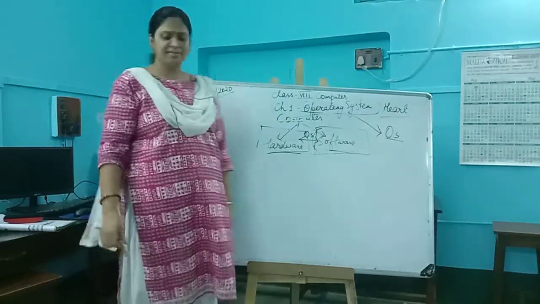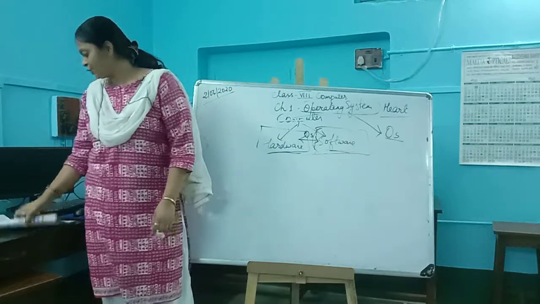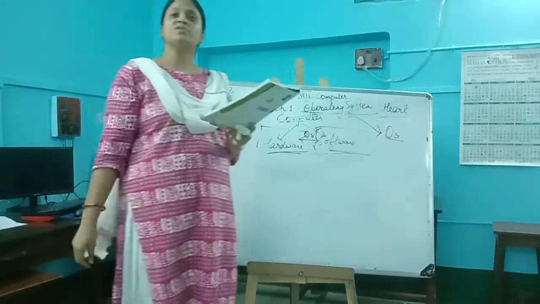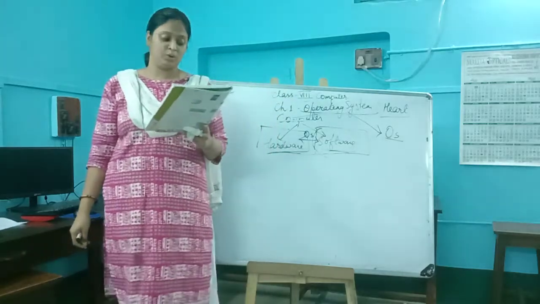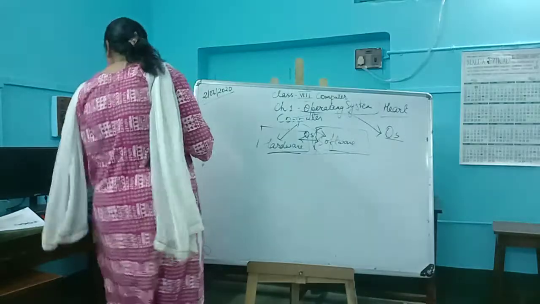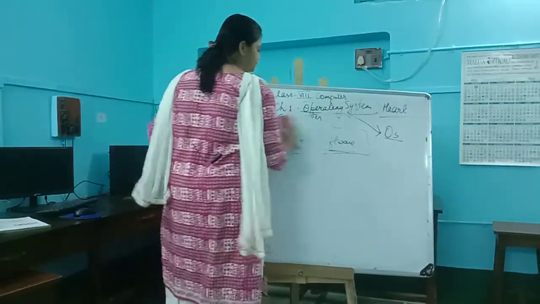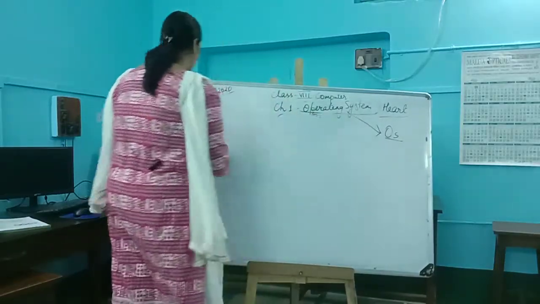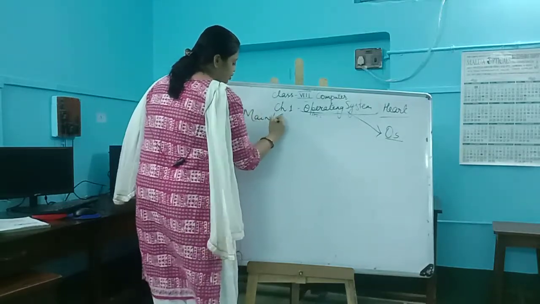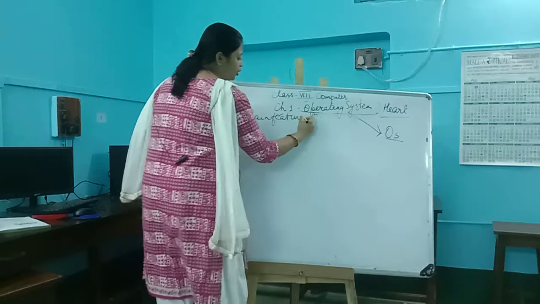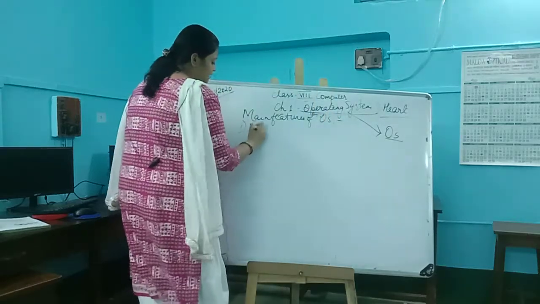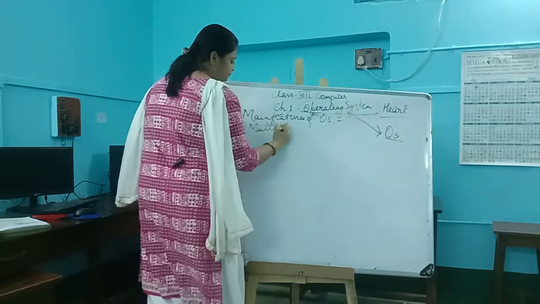Now, next you're going to see that there are some features of the operating system given in your textbook. The main features of OS, that means operating system, are: the first one is multitasking.